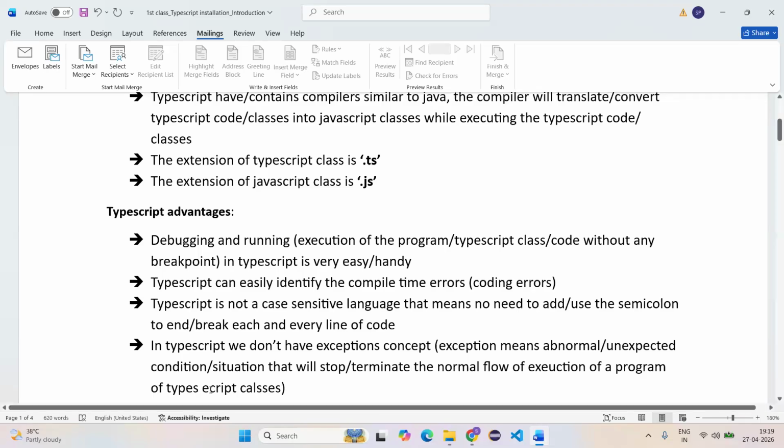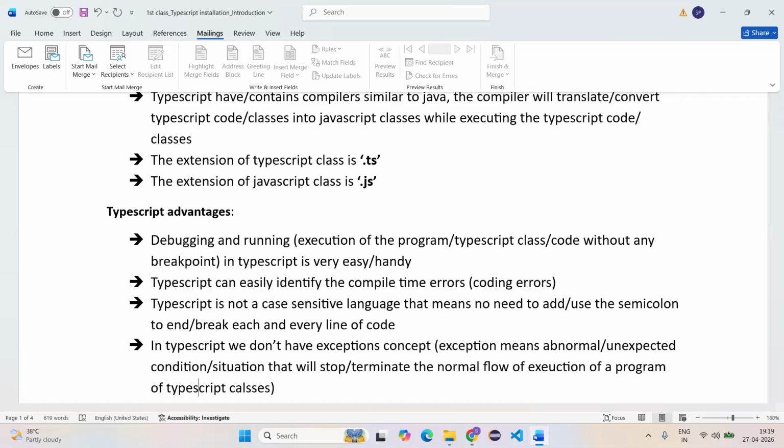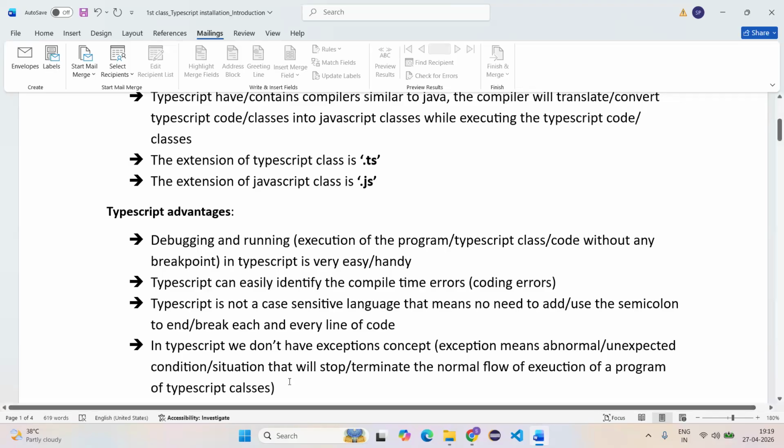Observe carefully, everyone. An exception is one kind of error. It will completely stop the execution, it will throw the exceptions, and it will completely break the program execution. But in TypeScript, we do not have exceptions.